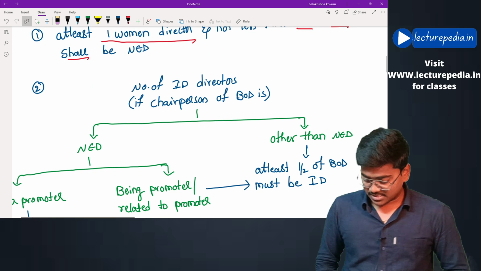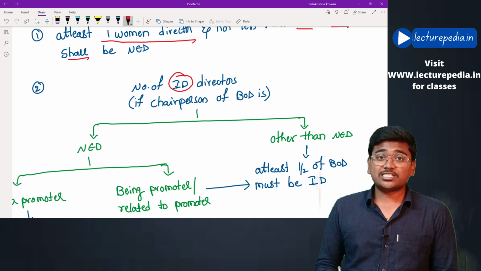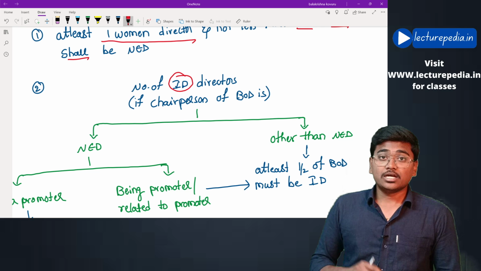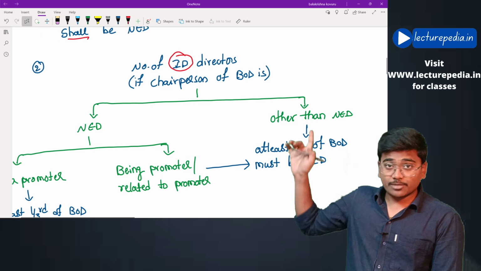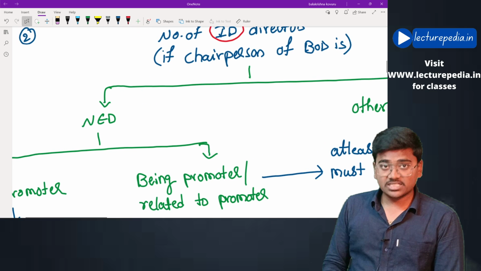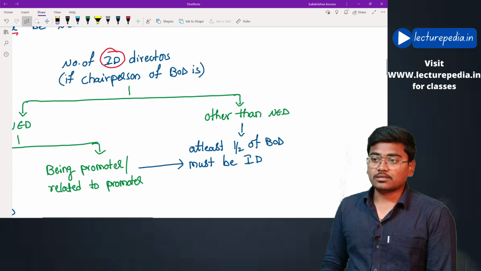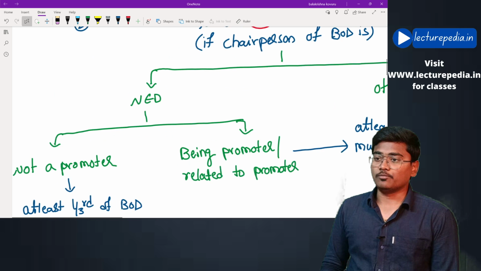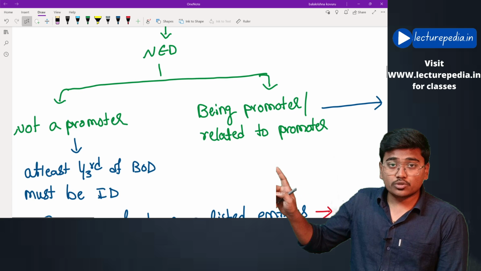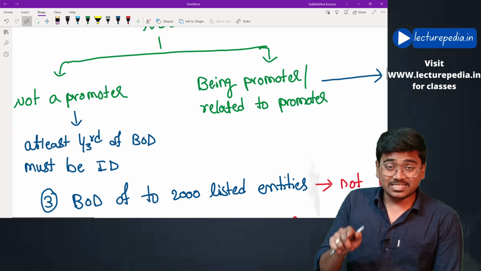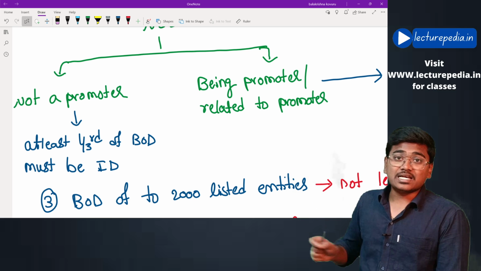Okay, next, how many independent directors must a listed company appoint? Basically it will depend on who is the chairperson of the board of directors. There are two scenarios: the chairperson is a non-executive director, or the chairperson is other than a non-executive director. Let us see the first scenario. If the chairperson is a non-executive director and is not a promoter of the company, in such case the company must appoint at least 1/3 of the board of directors as independent directors.